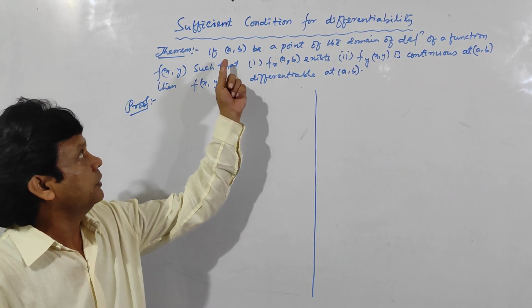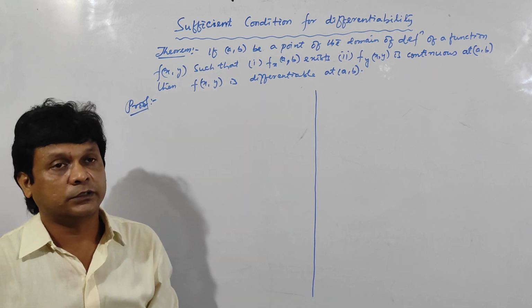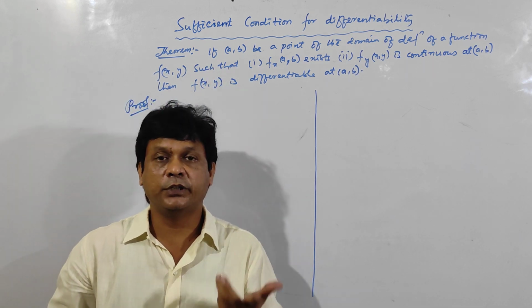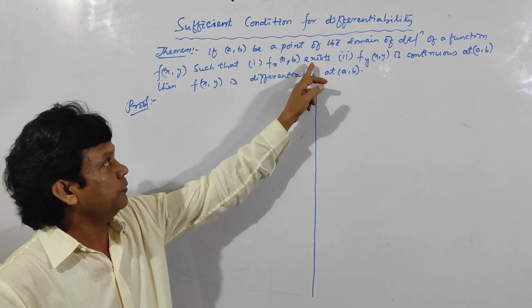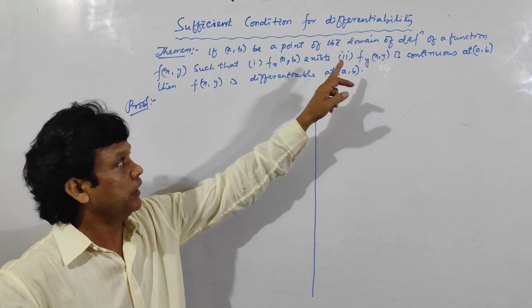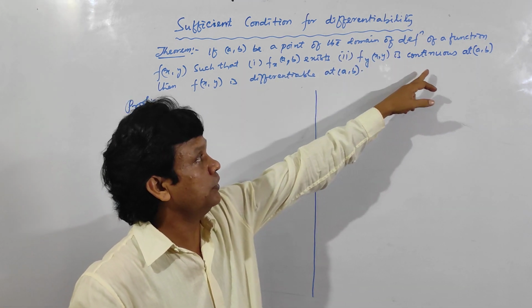See here, this is a sufficient condition for differentiability. Under what condition is a function f of (x, y) said to be differentiable at (a, b)? The condition is that fx at (a, b) should exist and fy, that means del f by del y, is continuous at (a, b).